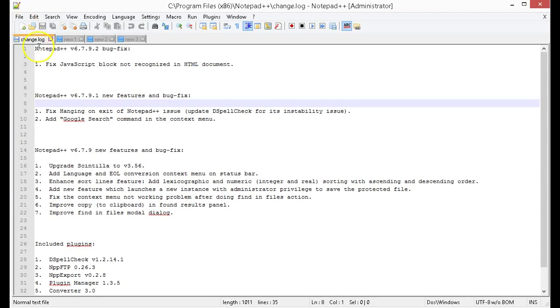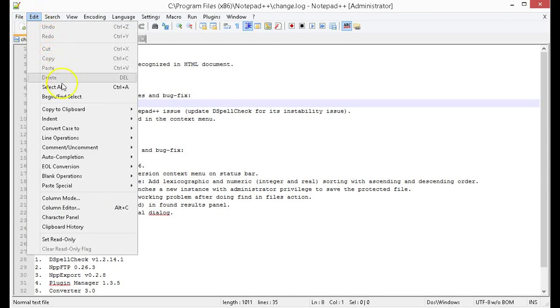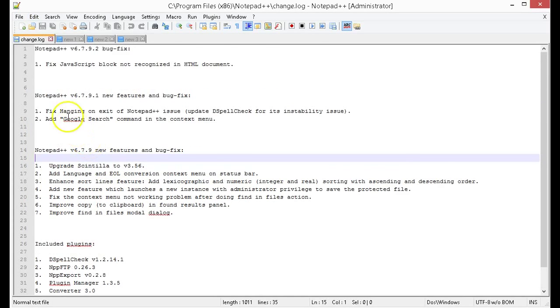It does all kinds of things, and I couldn't even begin to tell you what they all are. I've used it a lot to change different characters, change it to uppercase. You can also highlight items. You can see how it does that little blue button there. So it has a lot of features. It's free and a little bit better than Notepad. I definitely recommend trying it out and see how you like it.